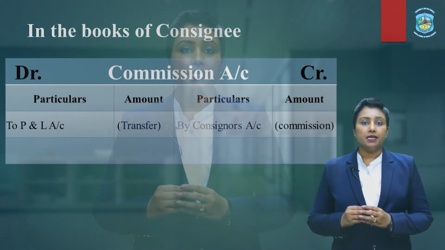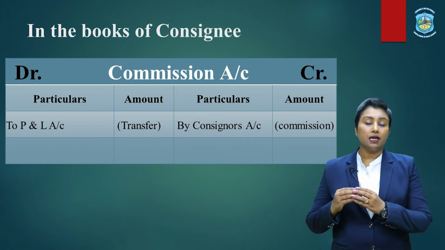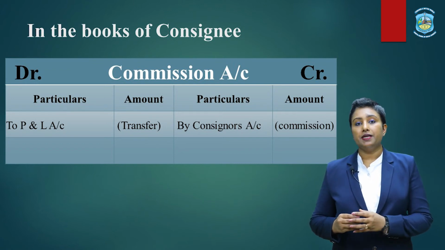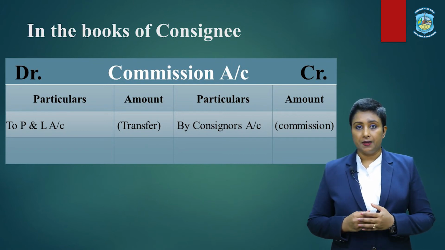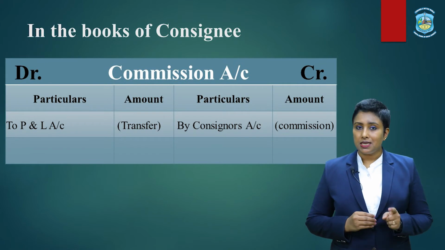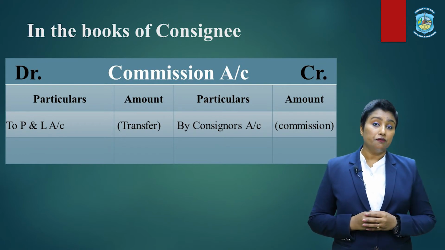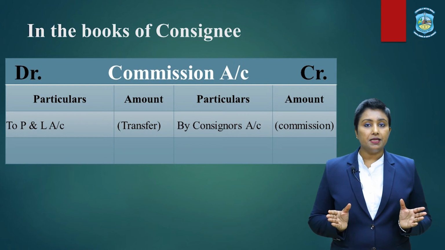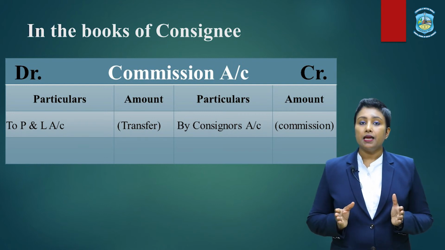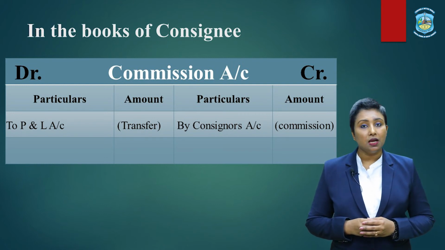Well, coming to the second account to be prepared in the books of consignee, that is commission account, let me tell you that commission is an income for the consignee. Therefore, this account gets credited. Now, to record this particular amount in the commission account, we simply write in the credit side as by consignor, because the same amount was just now recorded in the debit side of the consignor's account. So it is simply the posting of the same entry, that is, consignor account debited to commission.